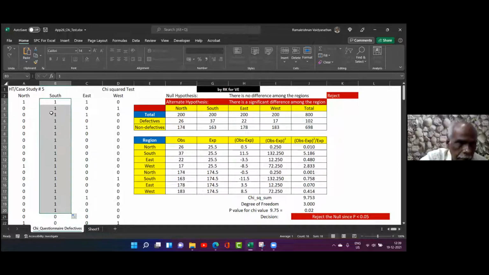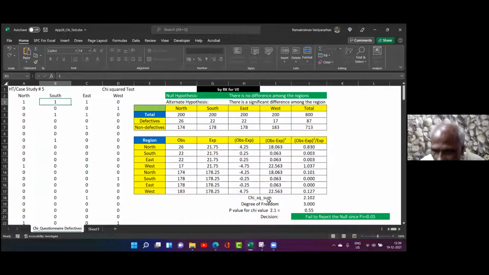Now here, fail to reject the null. Now we can ignore this difference. But these are all only conclusions. You are not supposed to tell this, even though I'm telling you because you are thinking about this. That may be true or may not be. But the decision taken on the null hypothesis is only correct. A decision made on the alternate hypothesis based on what I state is incorrect.